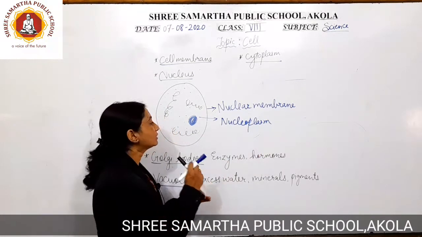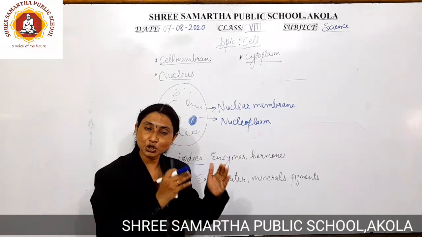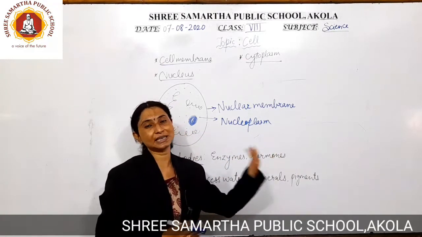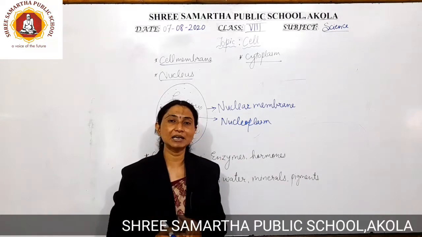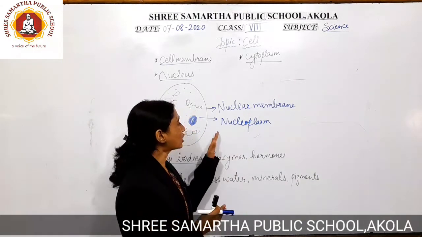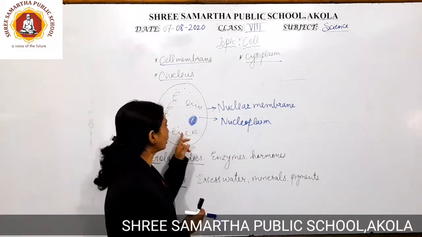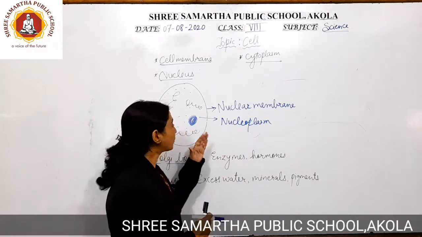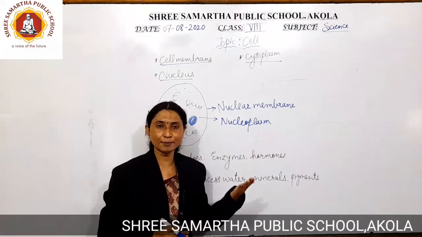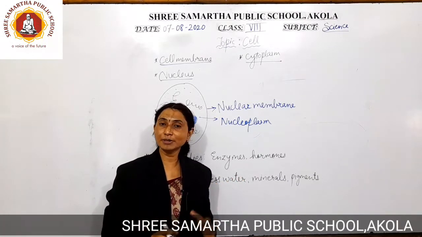Along with that, this nucleoplasm is going to act as a shock absorber for the cell structure. So whatever is present inside the cell is protected because of the nucleoplasm. So the nucleoplasm, a jelly-like substance, protects by absorbing shocks, as well as providing nourishment to the nucleus.